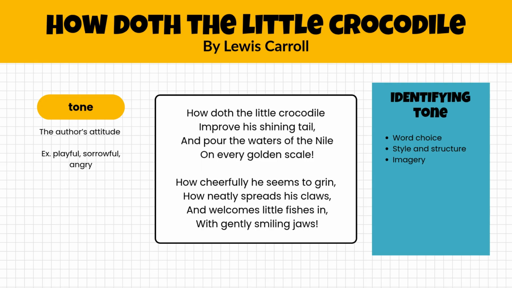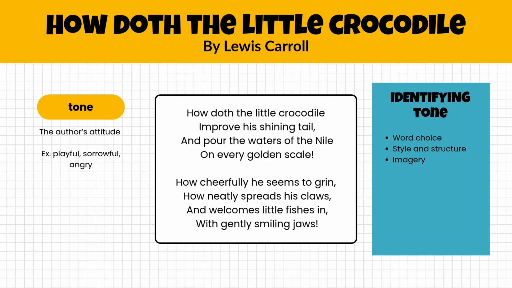So, for instance, an author's tone could be playful or sorrowful. They could be angry about whatever the topic is they're discussing. But you would want to have specific words that the author uses. You would also look for style and structure, imagery, the picture that is being created in the reader's mind.